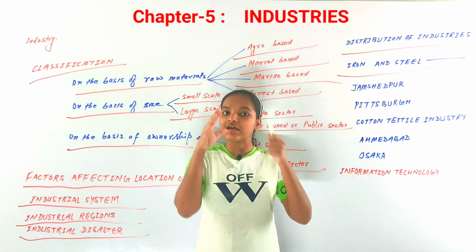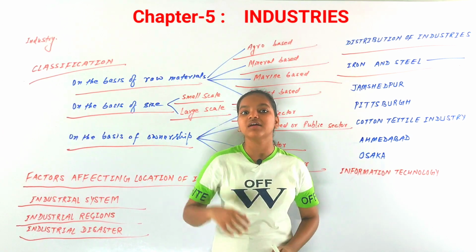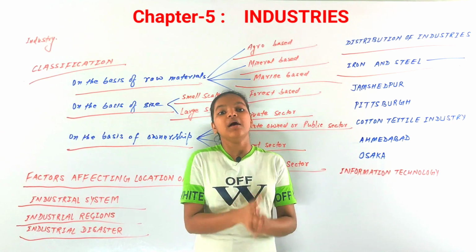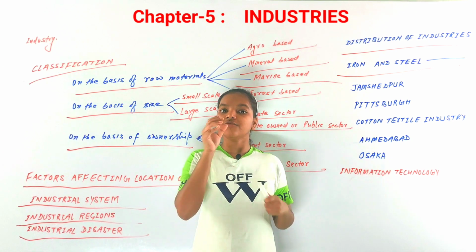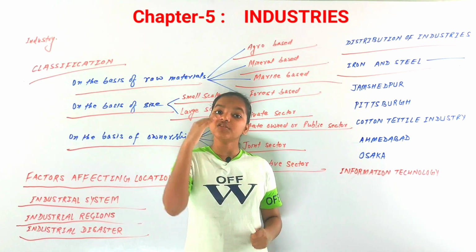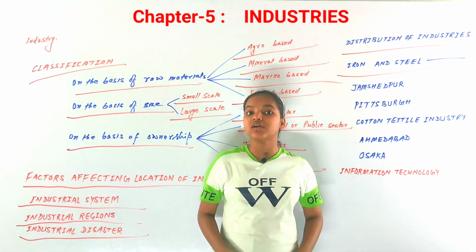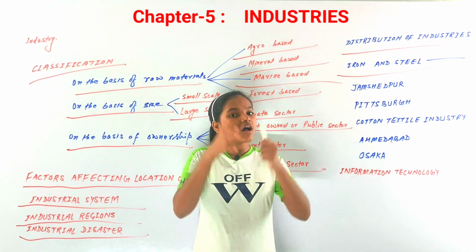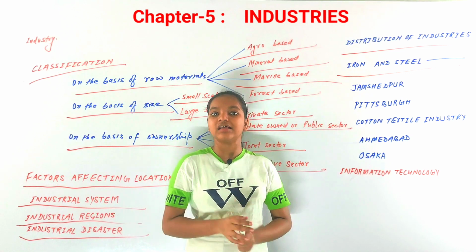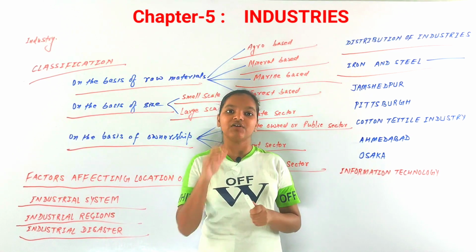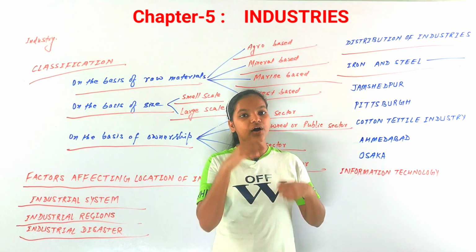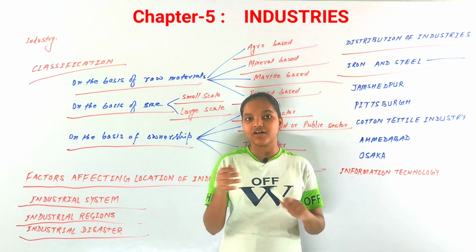Later on they were settled in areas where there were rivers and plain land. They were not only focused on raw materials, because before 1800 AD they were located where there were all facilities, but after that they were not focused on everything. They were mainly focused on water, land and transport.